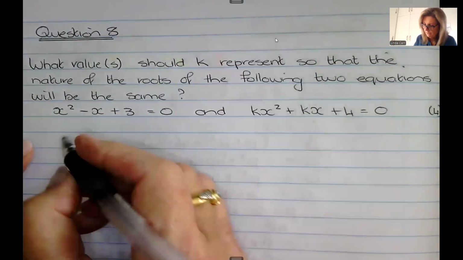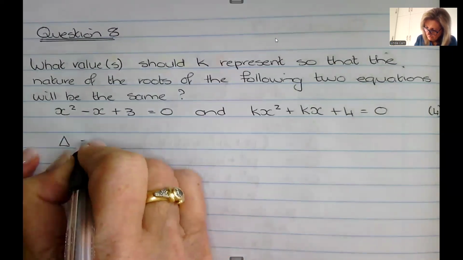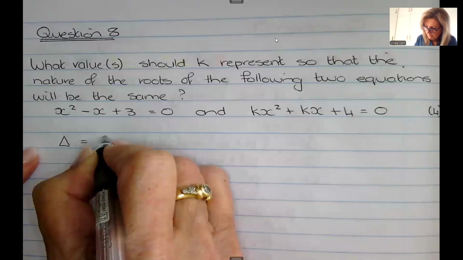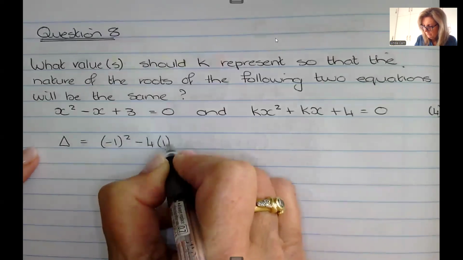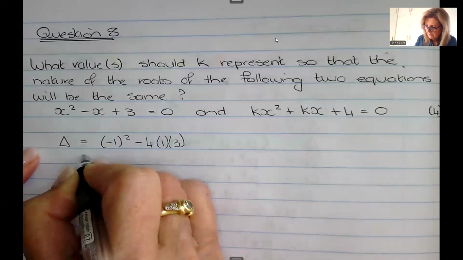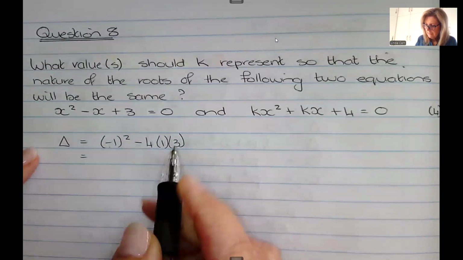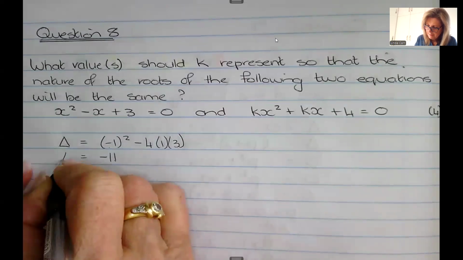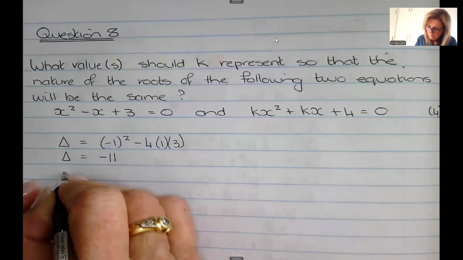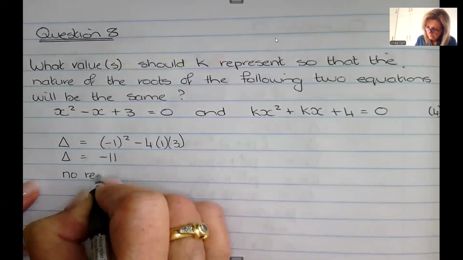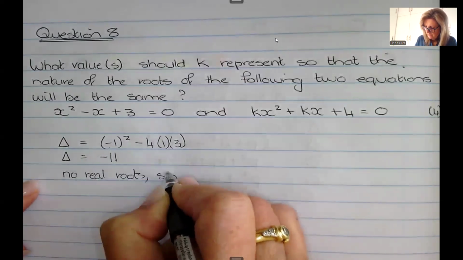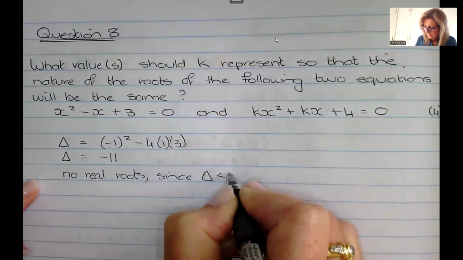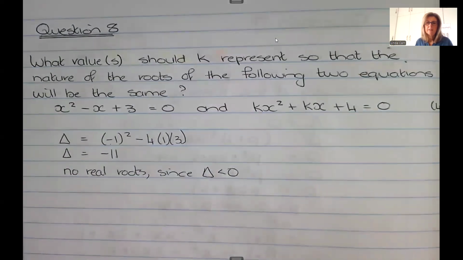That's why it's only worth 4 marks, because it actually starts with a proper little level 1, b squared minus 4ac. So 1 minus 12 is -11, which means no real roots, since delta is less than 0.